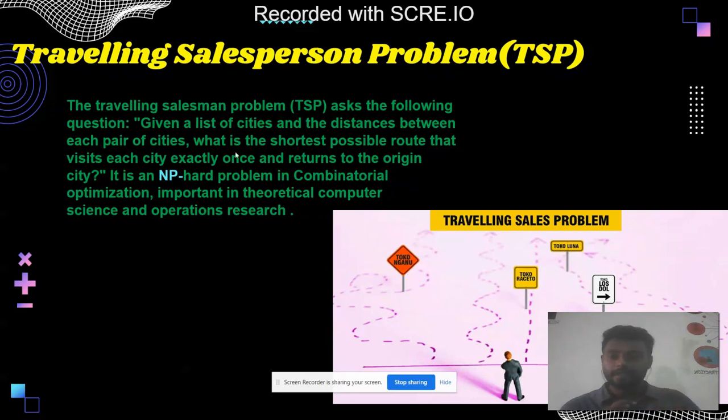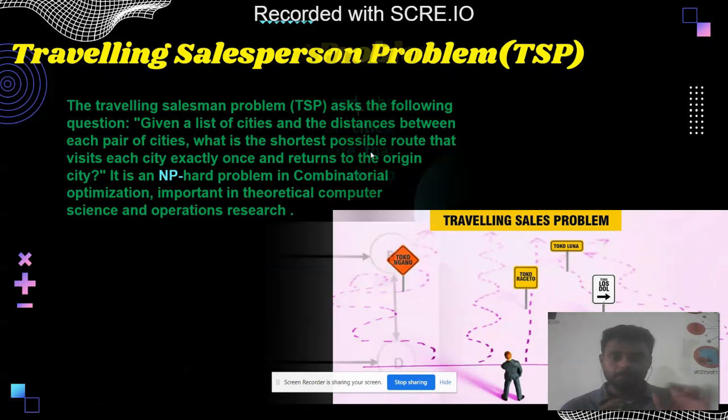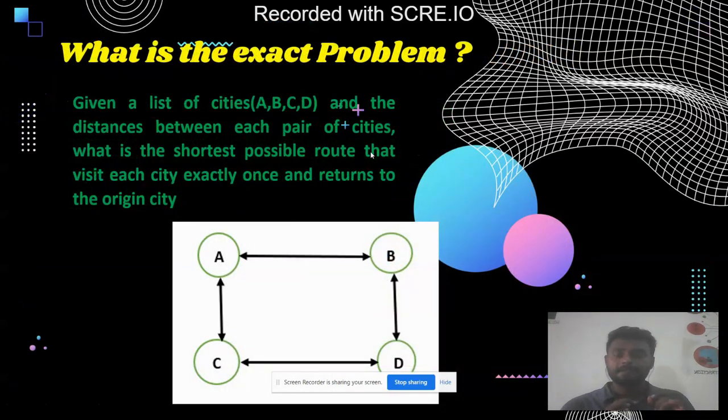So given a list of cities and distances between each pair of cities, what is the shortest possible path? That means the tourist has to find the shortest route or the shortest distance between the pairs of cities.